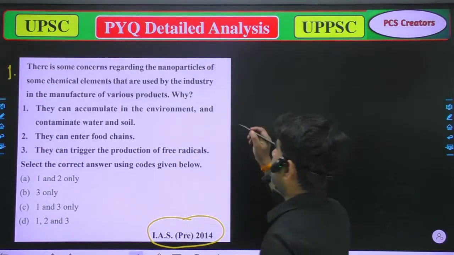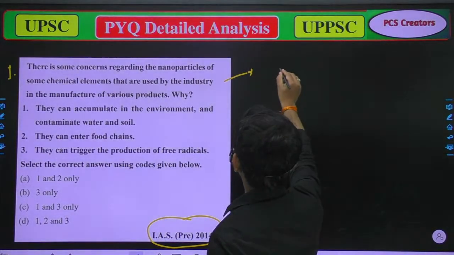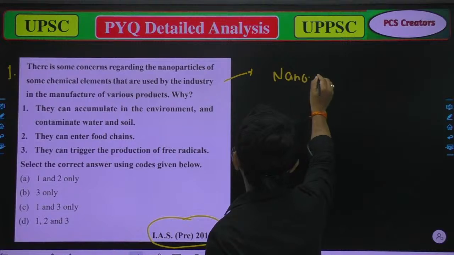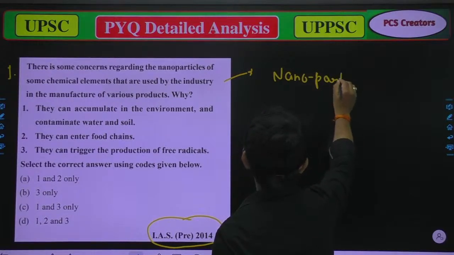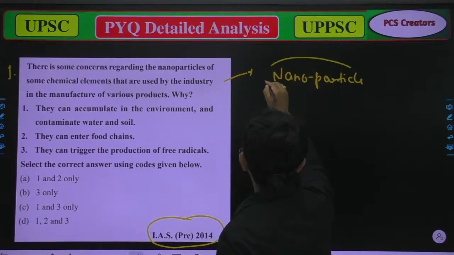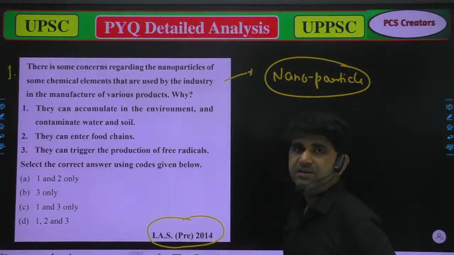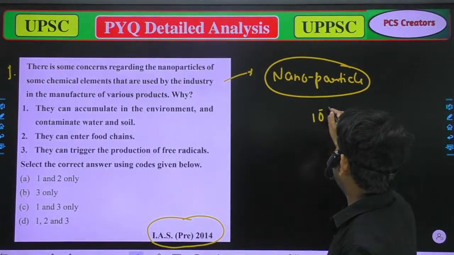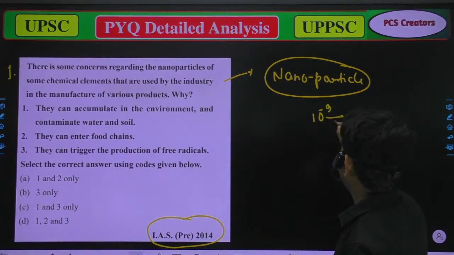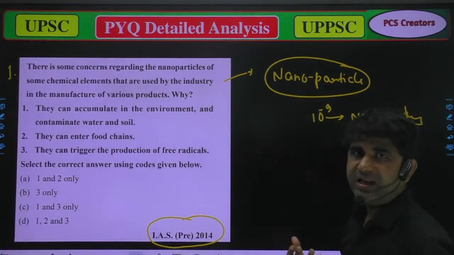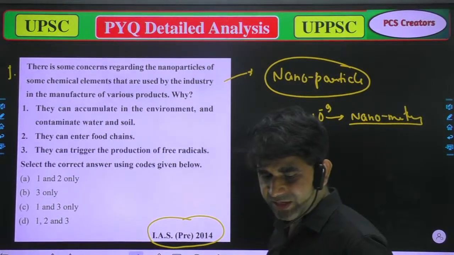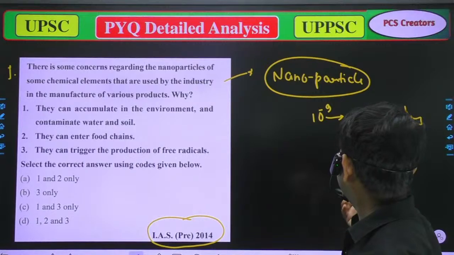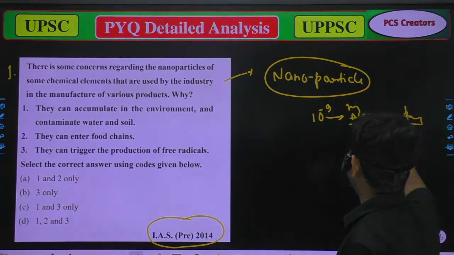So when we talk about nanoparticles, the first thing is, what is a nanoparticle? The particles which have size less than 10 to the power minus 9 meter are known as nanoparticles.